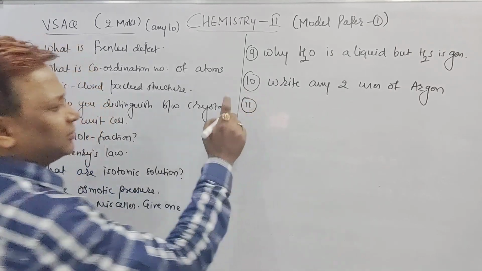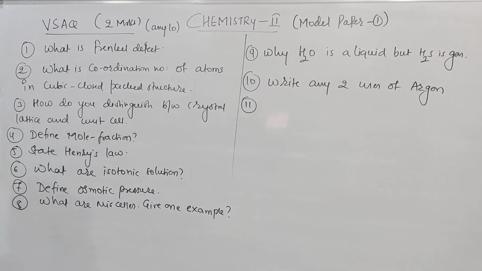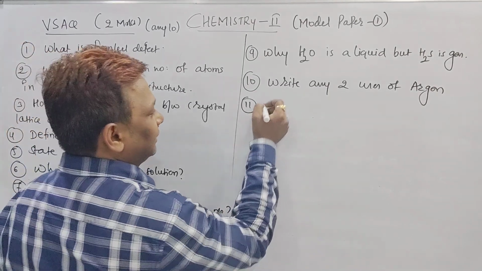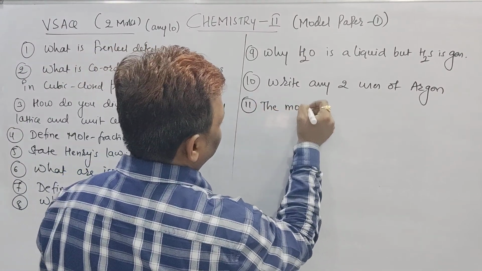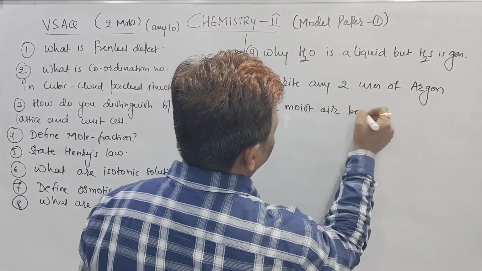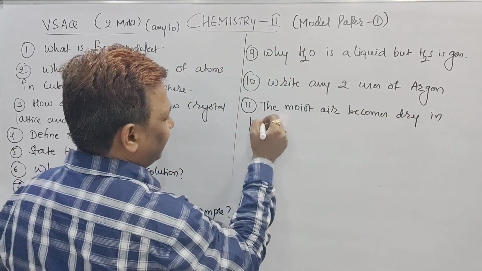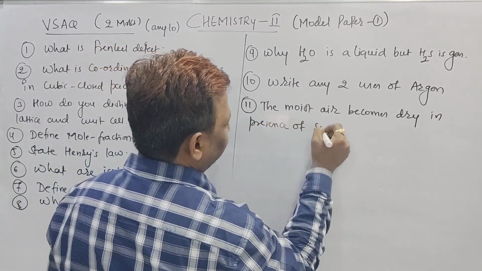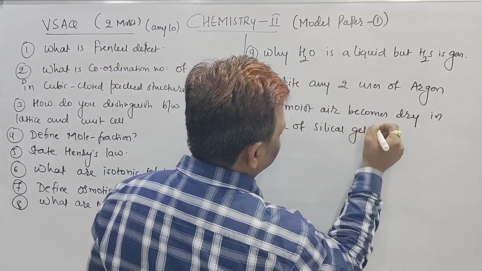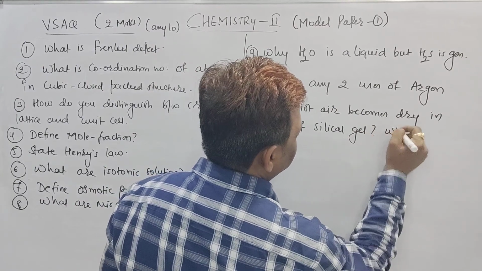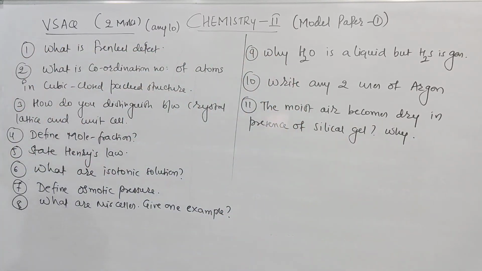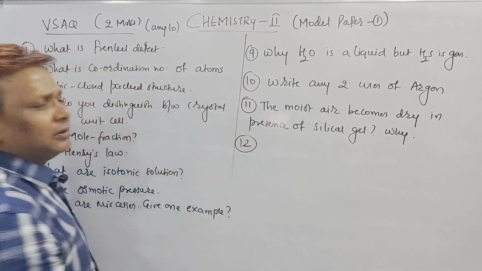Question number 11. It is from surface chemistry. You know, in surface chemistry: the moist air becomes dry in presence of silica gel. Explain why. Thus we have to give the reason here. The moist air becomes dry in presence of silica gel. Give reason for this one. This why means you have to write the reason for that one.